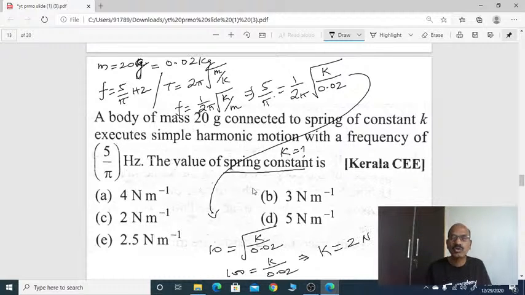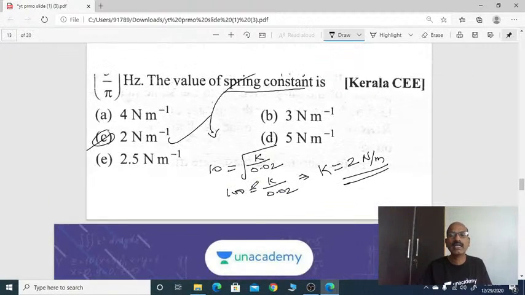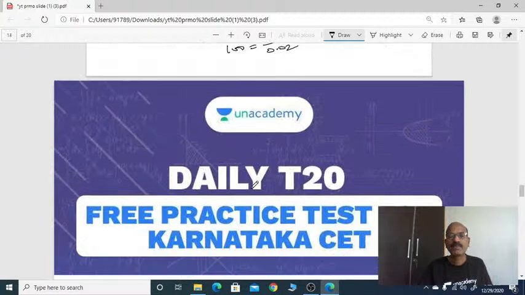It is 2 Newton per meter. So option C is the correct answer. The spring constant value k equal to 2 Newton per meter. Let us go for the next one. Right? Direct formula, substitute frequency, you will get k.